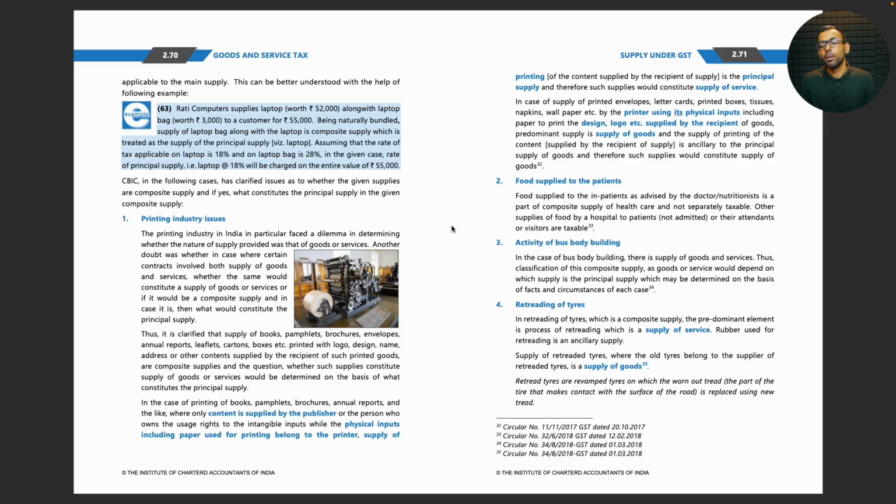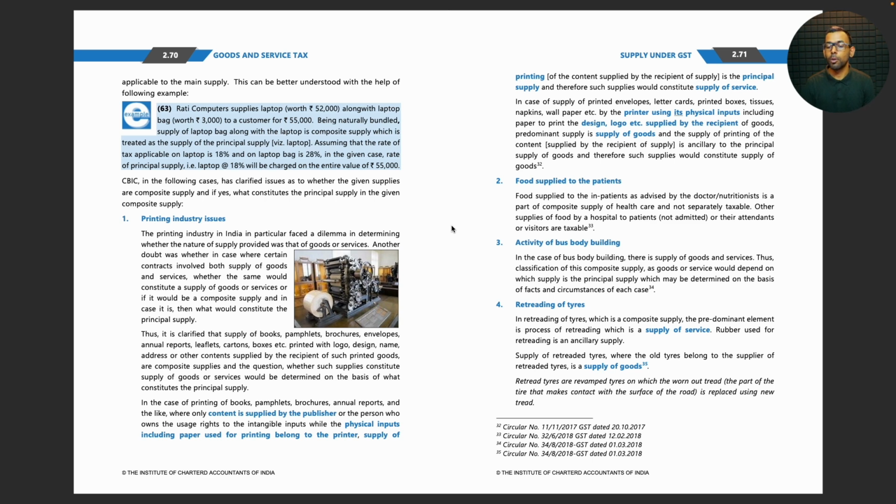Food supplied to the patients. Food supplied to the inpatients as advised by the doctor or nutritionist is a part of composite supply of healthcare and not separately taxable. Other food supplied by a hospital to patients not admitted or their attendants or visitors is taxable. Activity of bus body building.